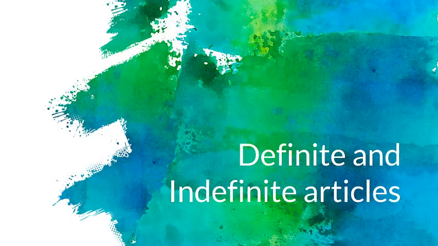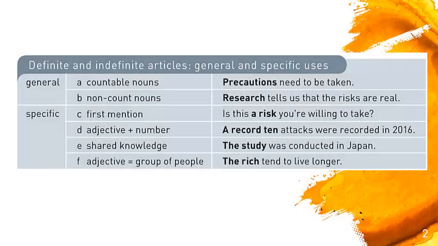We're going to analyze in a very fast way the definite and indefinite articles. Once again, it's something that you have analyzed before, okay? So, we have this chart on page 123 of your student's book, and it's a general explanation of the definite and indefinite articles in general and specific uses, okay? Definite article is the, indefinite article a, an, okay?